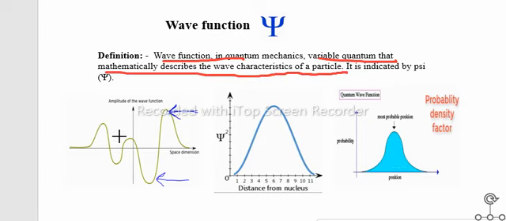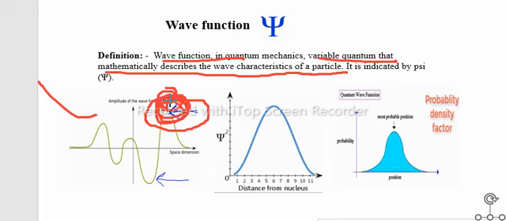This is the graph of the wave function, where the peak of the wave is high, so there is a lot of chance to find electrons. See the line which I have drawn, which is at the high peak. So we can say there is a lot of chance to find electrons, meaning where the value of psi is greater, over there the chance of the electron is greater.